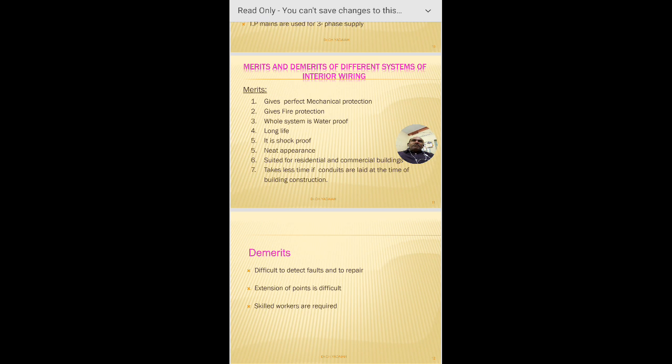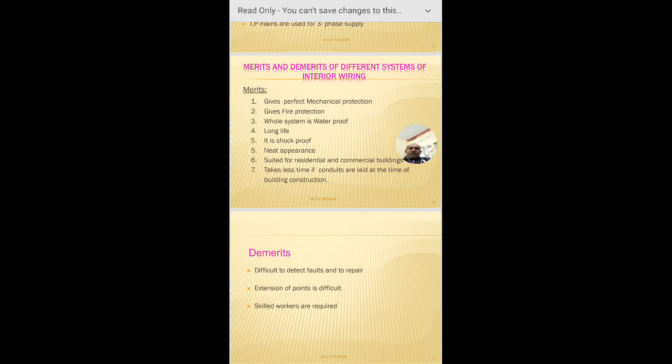If the wiring is on the surface, a problem may cause fire accidents, or there may be smoke or some sign of damage. But if all these systems are concealed, it is difficult to identify the fault immediately. It will take some time, but from a protection point of view it is very good and advisable.